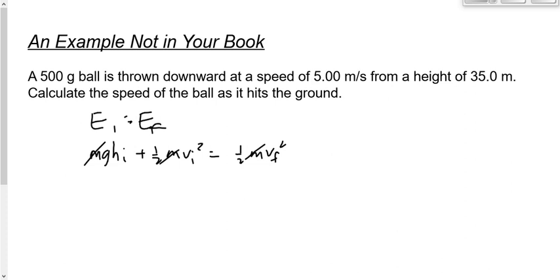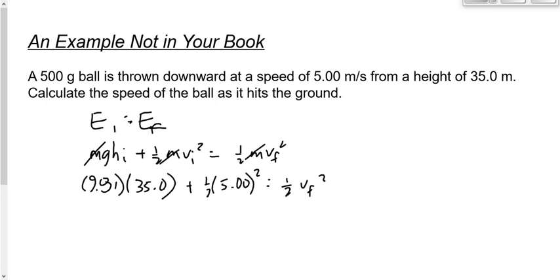And that should make sense to us, right? We know that every object, independent of mass, accelerates at 9.81 meters per second squared. So deep down, we know that it doesn't matter how heavy it is. Let's sub in our numbers here. Remember that energy is a scalar, so we're just going to sub in positive values here. 9.81 times the initial height of 35 meters plus 1/2 of Vi, which is 5.00 squared. This is the situation where I would suggest you do not rearrange first. Sub your numbers in, then rearrange.